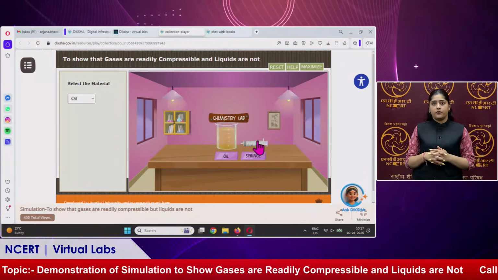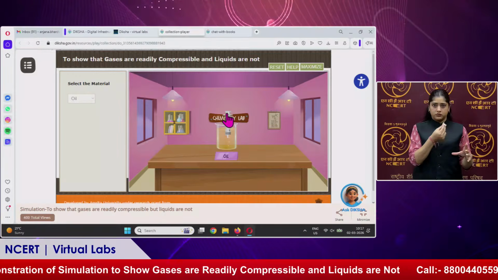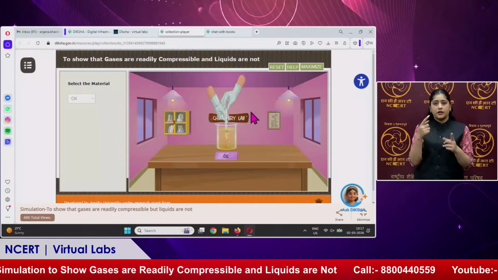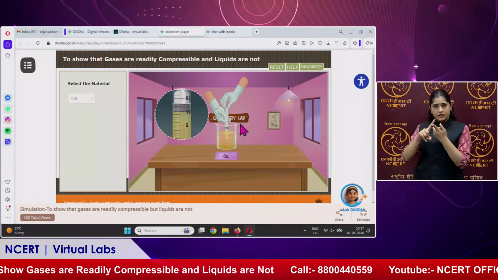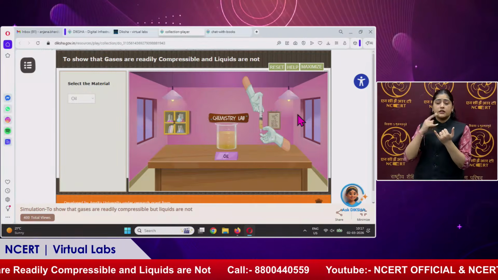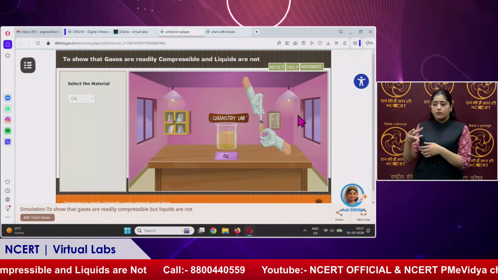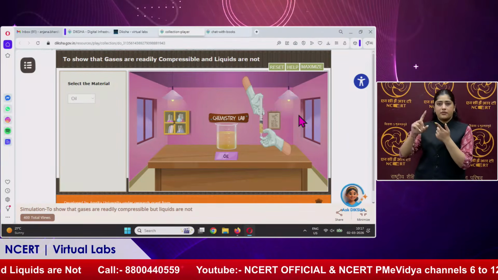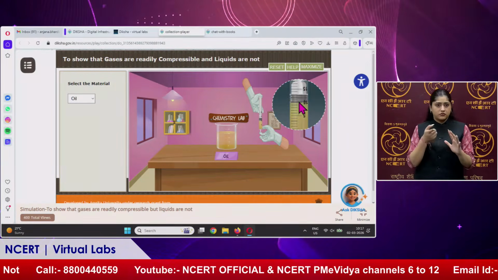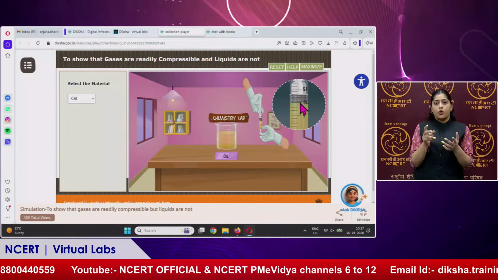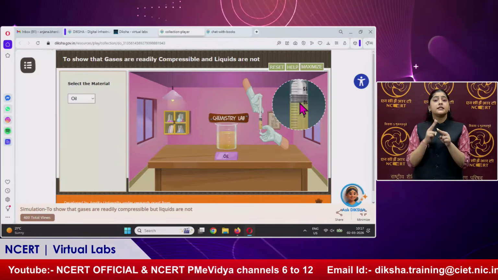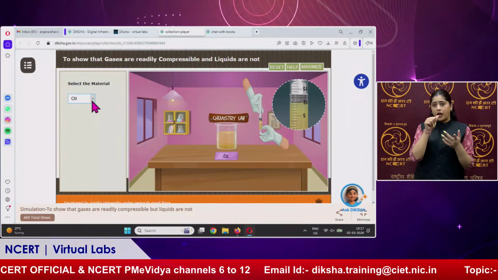Now we will select oil under the panel. Click on the syringe, drag it to the oil. Now click on the piston. The syringe will take up the oil and it will show the mark up to 10. Now we will apply the pressure, and after the pressure is applied, the volume is again at the same level. So it shows that the liquid did not compress.